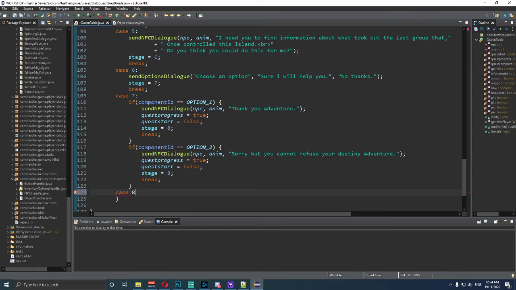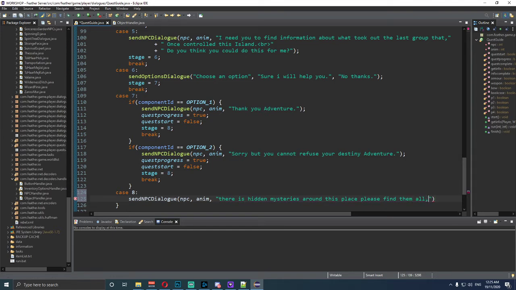So case 8, and then we're going to go send NPC dialogue, and then NPC anim. There is a hidden, oops, I didn't put this in a quotation. There are hidden mysteries around this place. Please find them all.